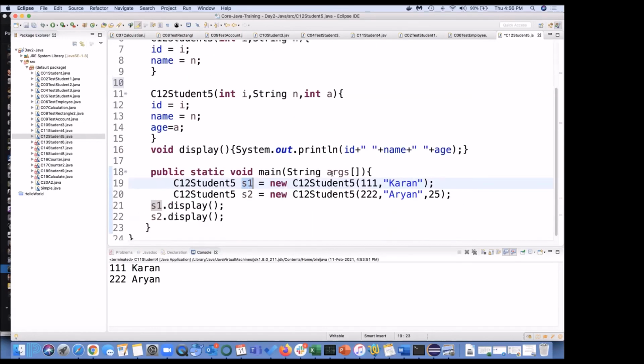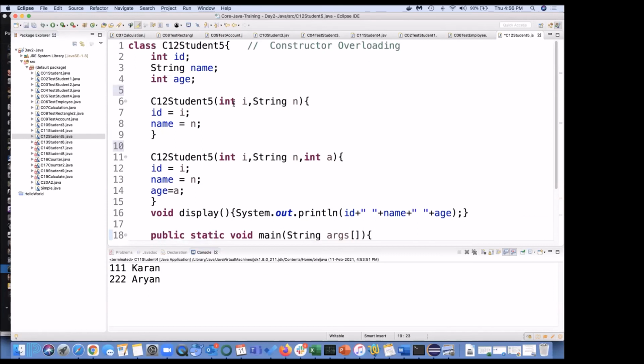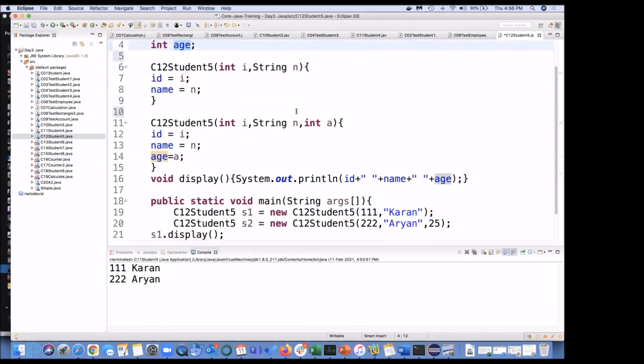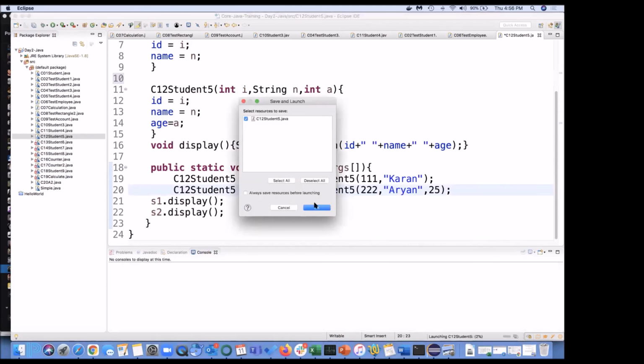So what will your compiler do? If you don't know the age, the compiler will put some age. It will make him 0 years old. Okay, a student with 0 age. Wow. And then when you have S2 with all the values, it is going to create it the same way. Okay, let us run this quickly.